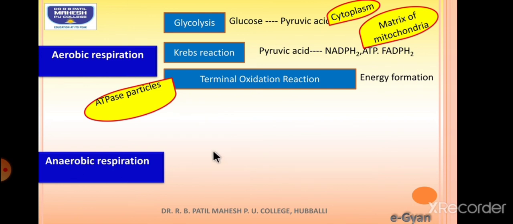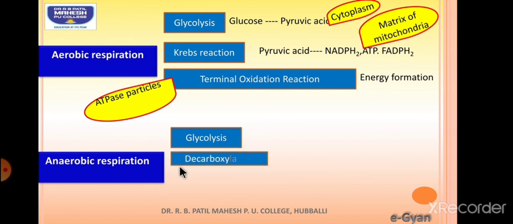Whereas anaerobic respiration is respiration which takes place in absence of oxygen. The first step is glycolysis, as we studied here. Glucose is converted into pyruvic acid. Glycolysis is there both in aerobic respiration and in anaerobic respiration. Later the pyruvic acid in anaerobic respiration undergoes decarboxylation, where carbon dioxide is removed, and then it undergoes hydrogenation, where hydrogen from NADPH2 is added. Addition of hydrogen is called hydrogenation. Then there is formation of ethyl alcohol and carbon dioxide.